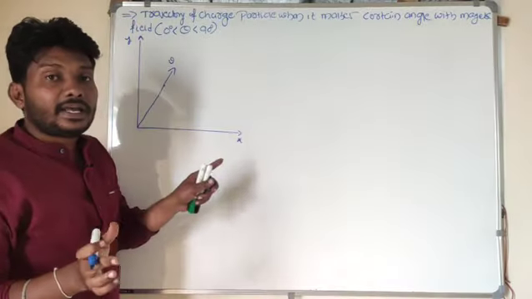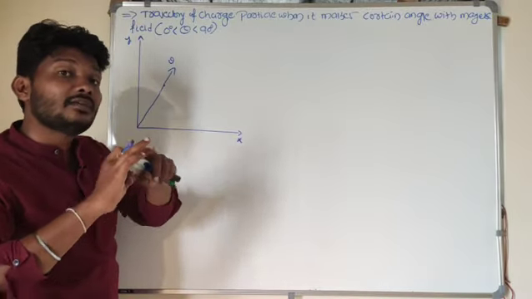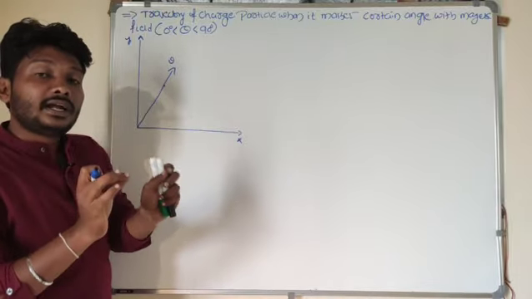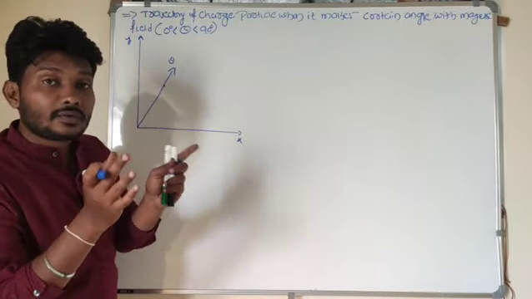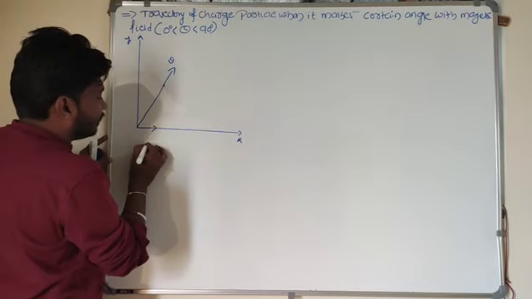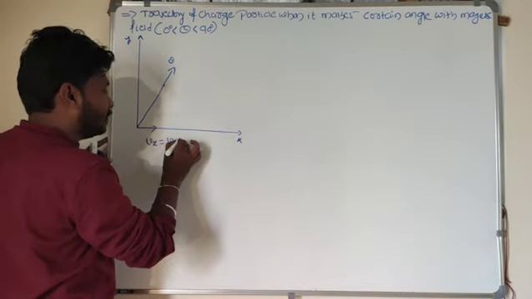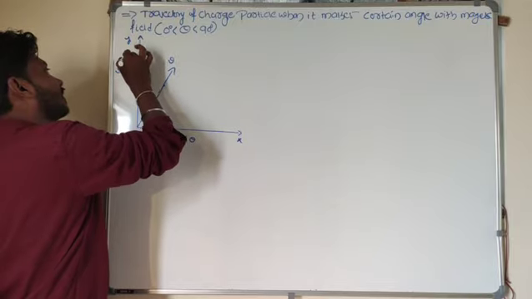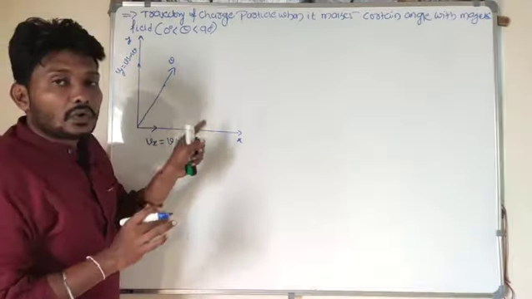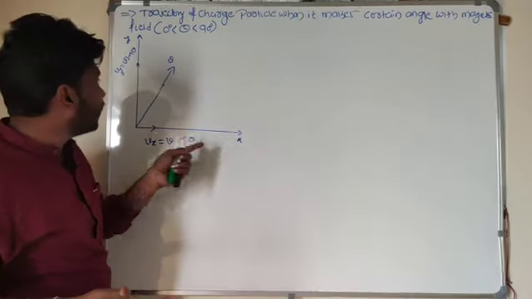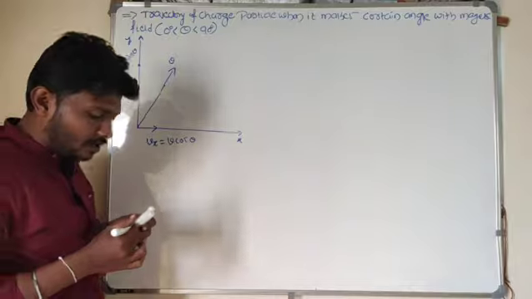If it is moving in the xy plane, I will resolve this velocity into two components. The velocity along the x-axis is v_x = v cos theta, whereas the y component velocity is v sin theta. Here the total velocity is resolved into two components: one is v cos theta along the x-axis, another is v sin theta along the y-axis.